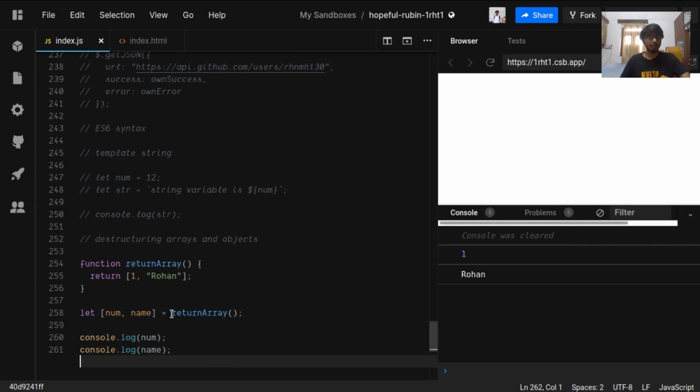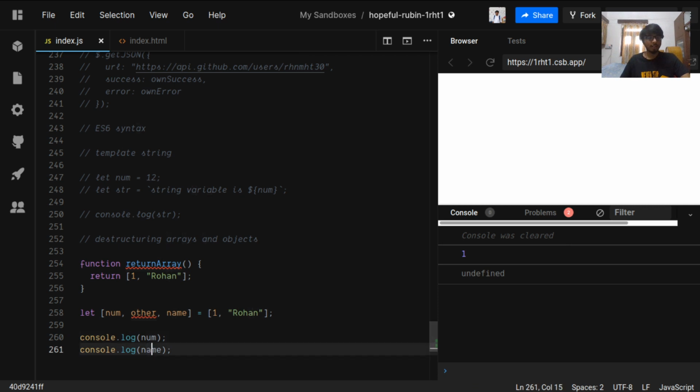So this return array function call will return us the array of 1 and Rohan, basically. And what this equality sign will do, it will stick 1 to number and it will stick Rohan to name, respectively. Whatever the case may be, it will stick 1 to number and Rohan to name. What happens if we do this? What happens if we use another value here?